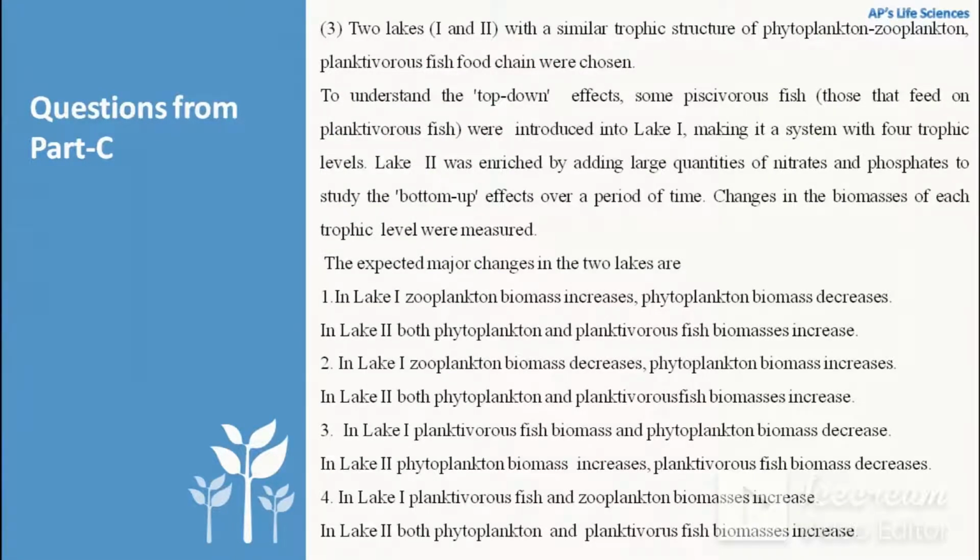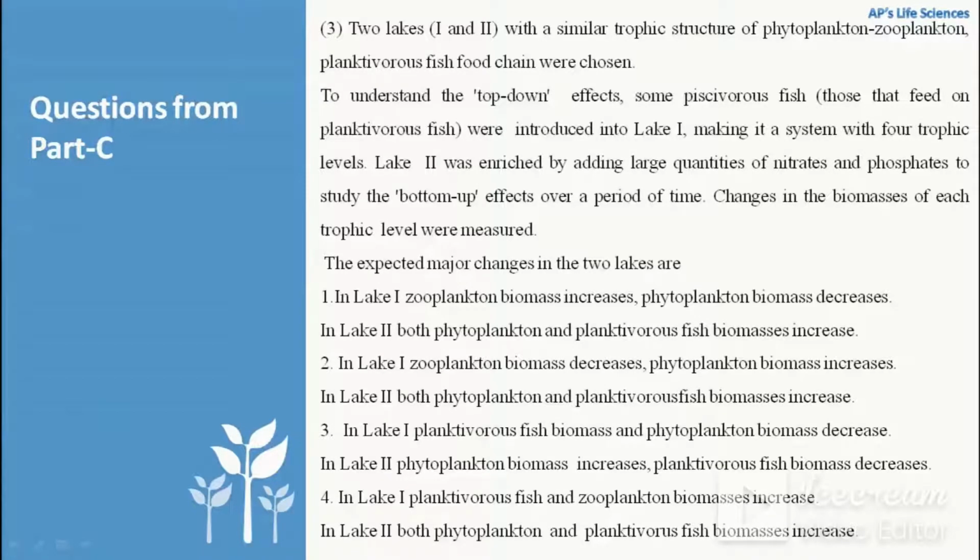Next question is, two lakes 1 and 2 with similar trophic structure of phytoplankton, zooplankton, planktivorous fish food chain were chosen. To understand the top-down effect, some piscivorous fish were introduced into lake 1, making it a system with 4 trophic levels. Lake 2 was enriched by adding large quantity of nitrates and phosphate to study the bottom-up effect over the period of time. Changes in biomass of each trophic level were measured. So the expected major changes in the 2 lakes are, so we have to study the options and decide which option will be the correct one.